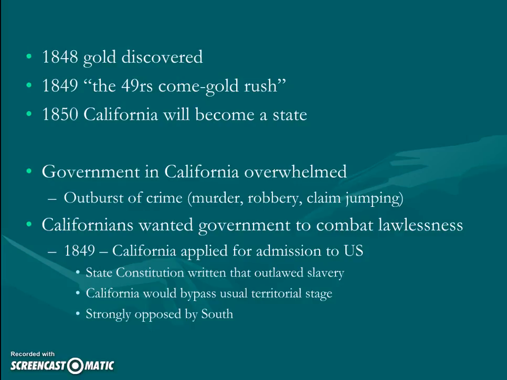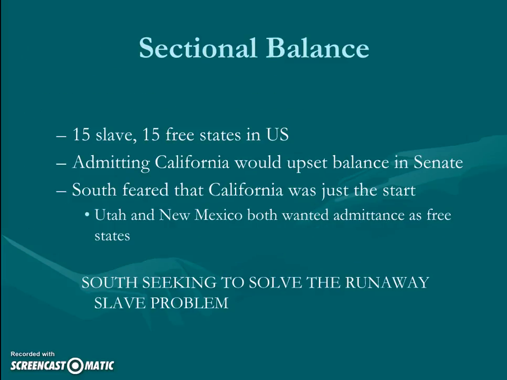There's no pairing to go along with California. So the South, of course, is going to very strongly oppose this measure, and this is going to lead the country to a bit of a crisis, because we have this 15-15 balance, and California is going to essentially upset that balance, right? And so the South again is going to be very fearful of this, and we have Utah and New Mexico coming down the pipeline too.